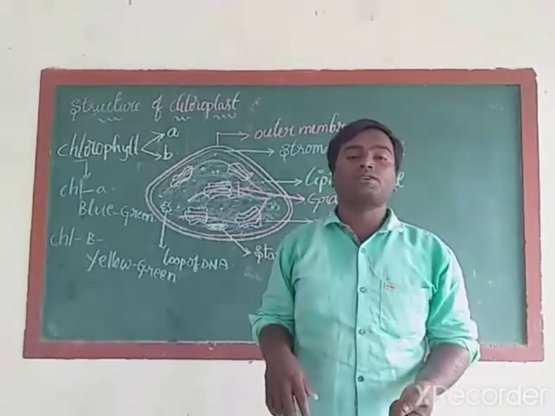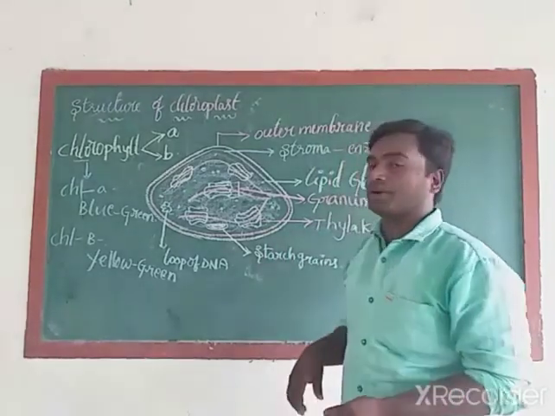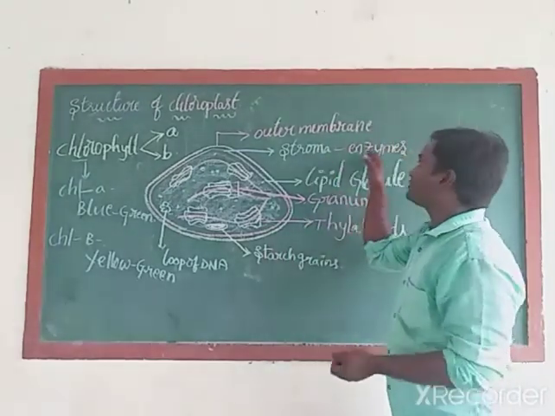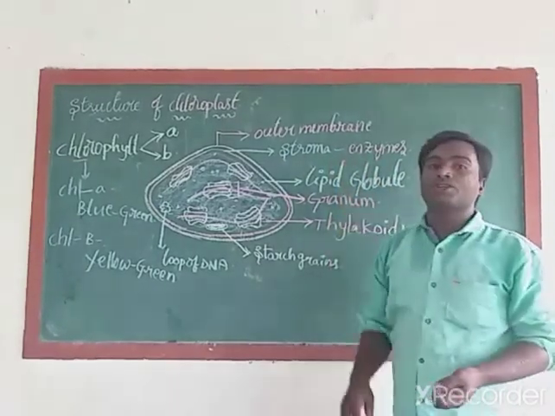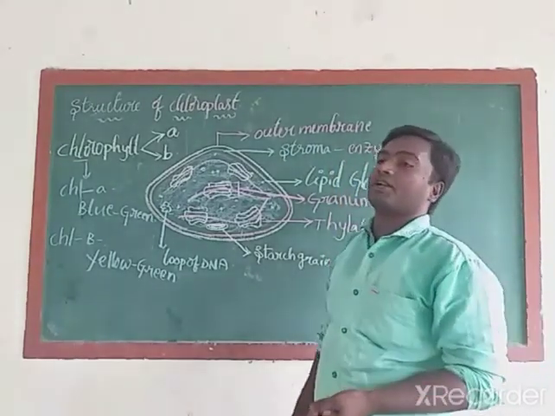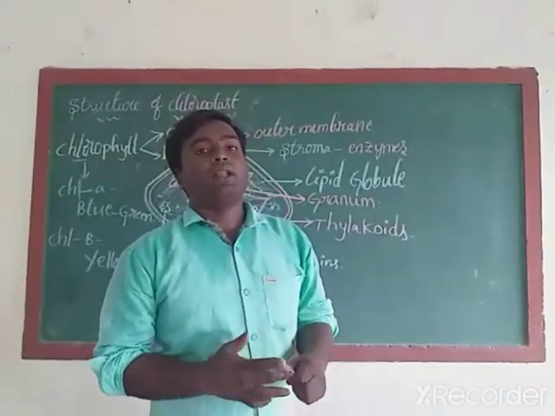What do you know about starch? Starch is a food material which can be found in plant leaves. So this stroma is responsible for enzymatic reactions, and it converts glucose into starch. Whenever glucose is converted into starch, what will happen? Food material will be formed in the plant bodies.